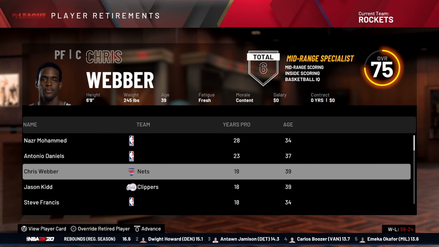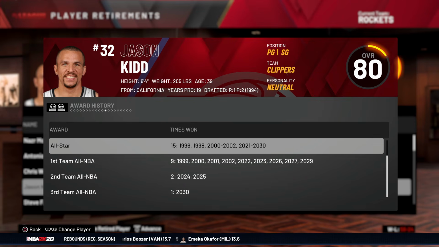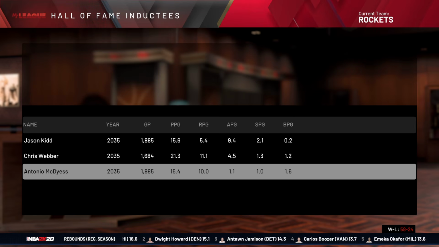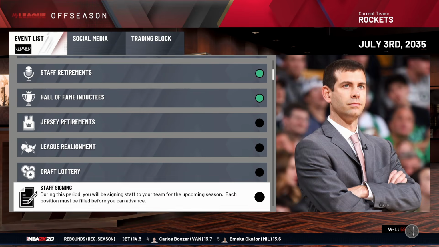Chris Webber's out of here. Won an MVP, but still came up ringless. And Jason Kidd's out of here. Also came up ringless rather than getting one with Dirk late in his career. You know, Nazr Mohammed, 28 years pro. Antonio McDyess made the Hall of Fame. I didn't even realize he was like of human existence.